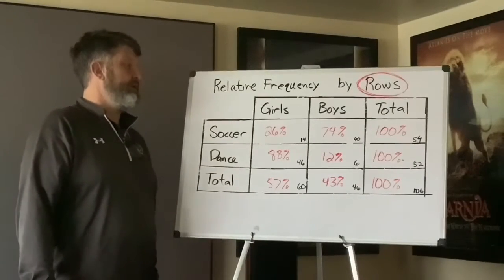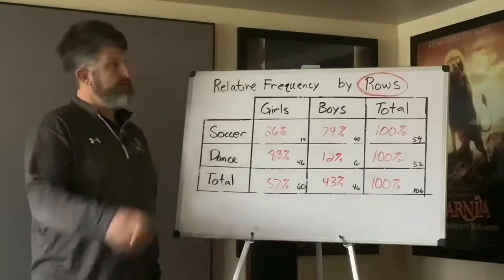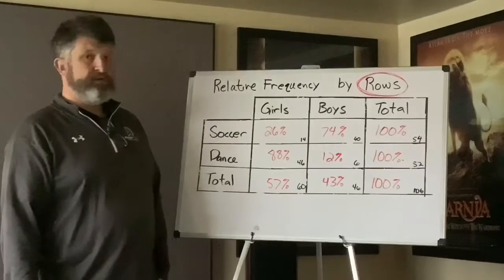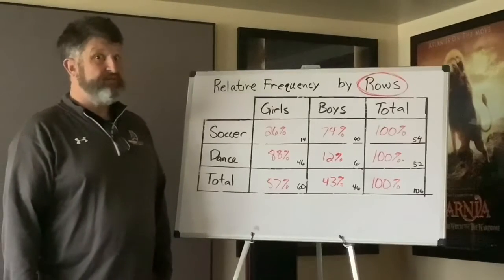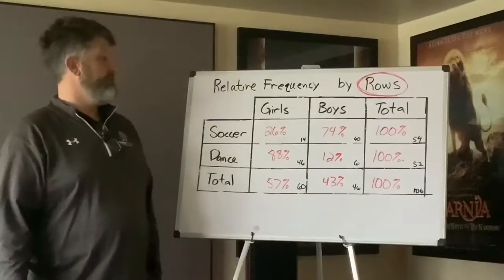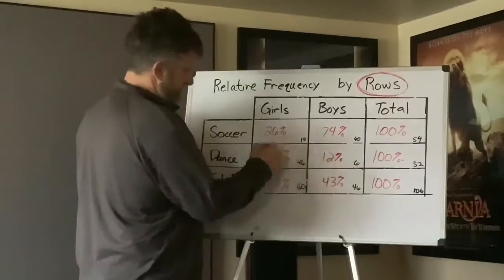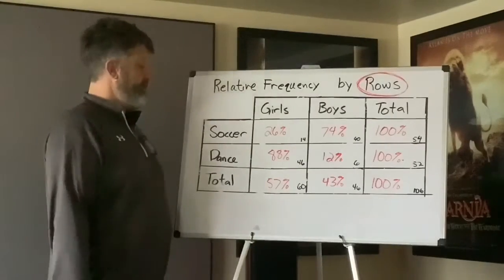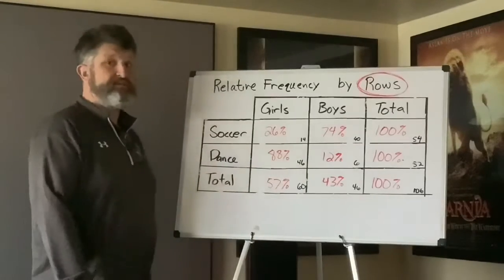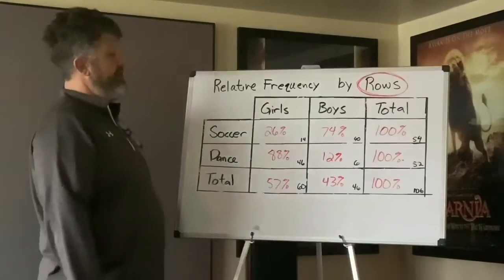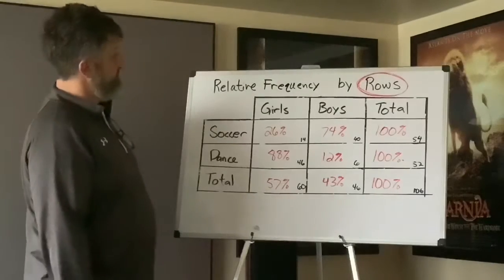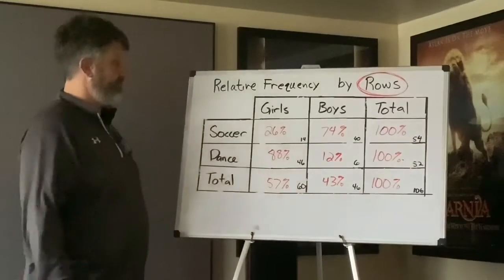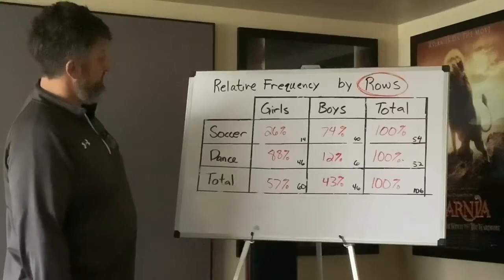So in the last question in the last worksheet, it said something like, so if you were Rashid, what would you do? Well, boys, if you're smart, you only have one choice. The girls wanted to dance, right? 88% of the girls wanted to dance. And if the girls are happy, then everybody's happy. So if you're a boy and you didn't put dance, you're dumb. All right. So anyway, just thought I'd give you little words of wisdom there. So do whatever it takes to keep the ladies happy, and then you'll be happy yourself. That is how to have a good life.